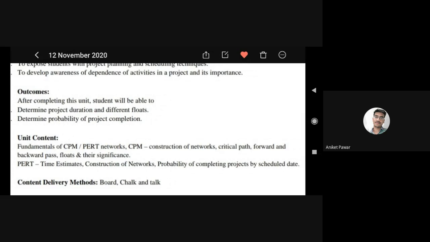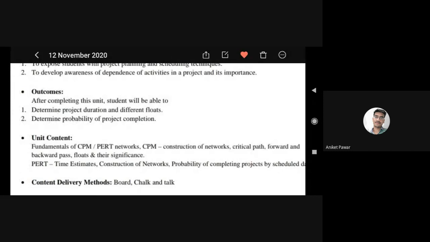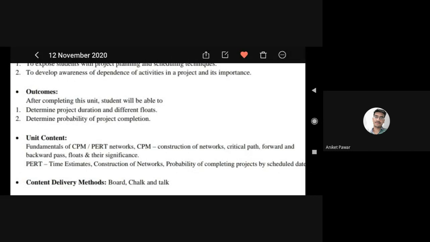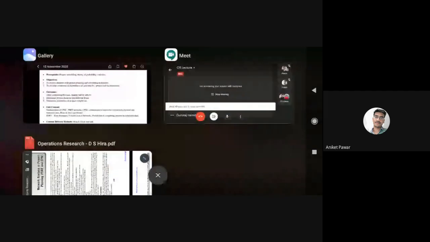As in the previous chapter we studied that we have to choose the minimum cost, here we have to choose minimum time and the shortest path. There are different formulas and different ways. Schedule times are there. With the help of all this, we will finish that chapter. This is also a very important chapter. So this is the syllabus of the chapter.